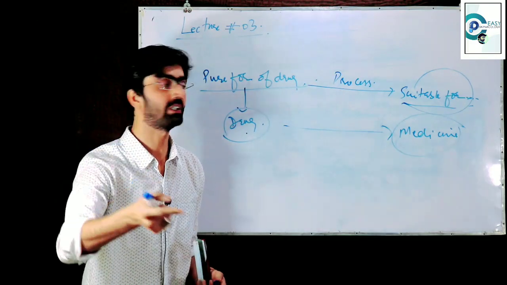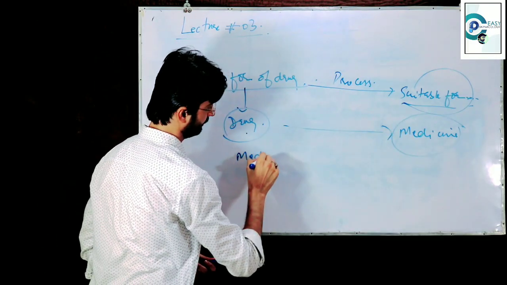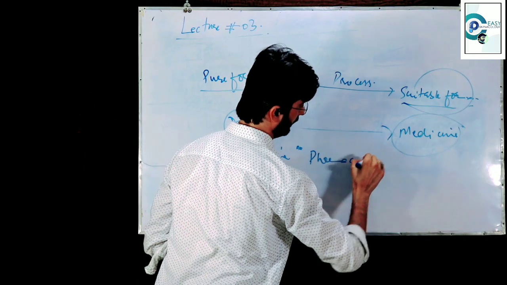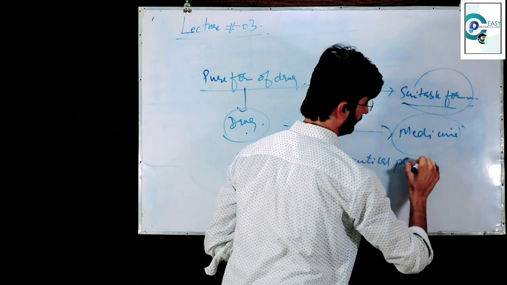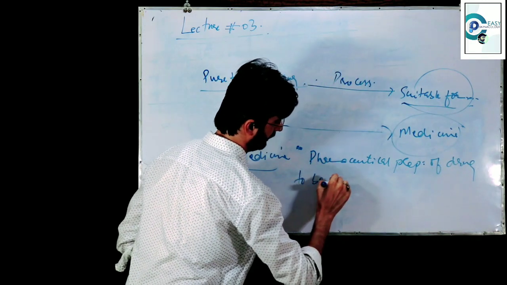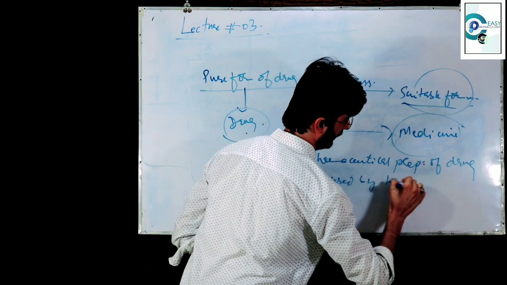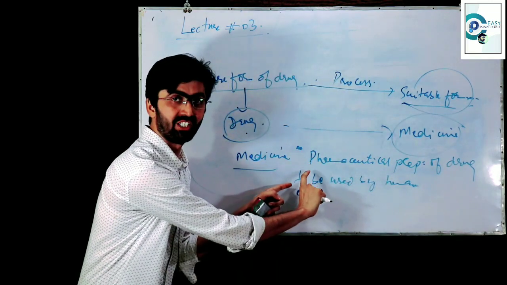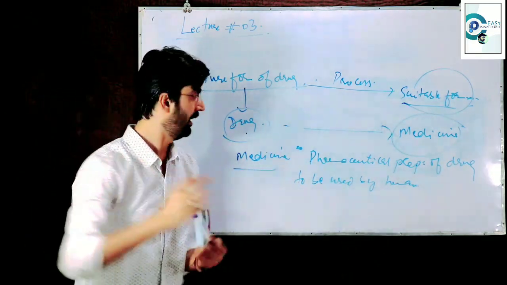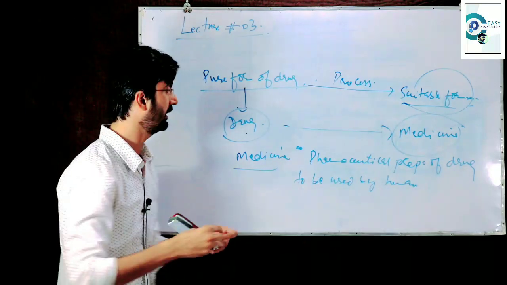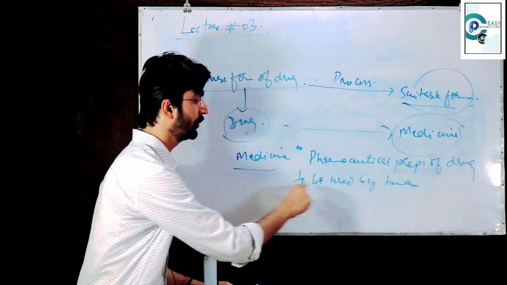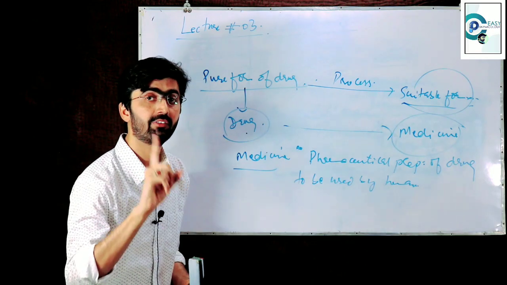Further, if I am going to tell you the definition of medicine, now come to understand. Pharmaceutical preparation of drug to be used by human. Actually, this is the definition of medicine. I have told you the definition of drug. What is drug? And the difference between drug and medicine is what? Medicine is a pharmaceutical preparation of drug to be used by human. This is one of the definitions.